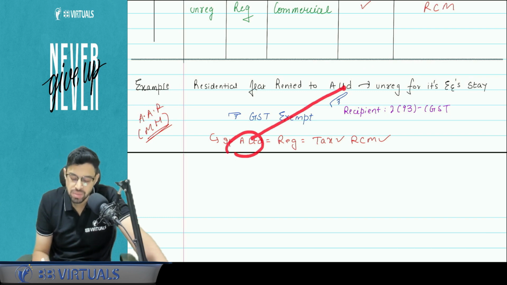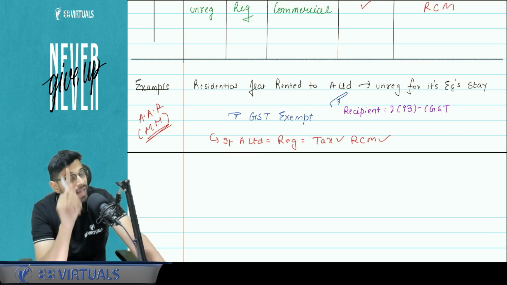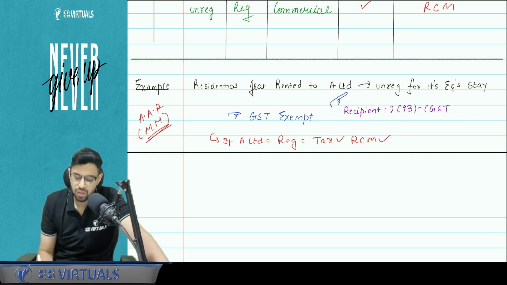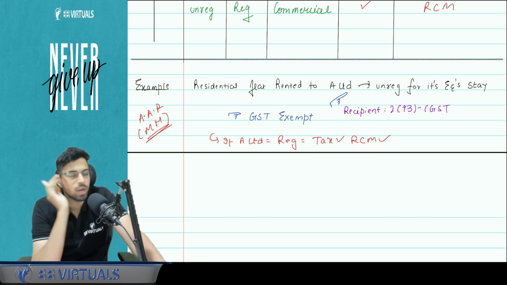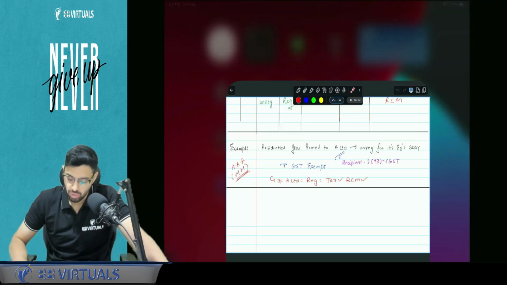But if A Limited becomes registered, then if the recipient is registered in a residential dwelling, the exemption is only for a sole proprietor. Tax will be applicable. I know this seems very confusing, very, very daunting, but go through these notes once. It is available on my Telegram. Make your own notes, make the chart again, listen to this particular segment on renting again, and I'm sure you will be clear with the concept. Yes. Now let's proceed to the next.